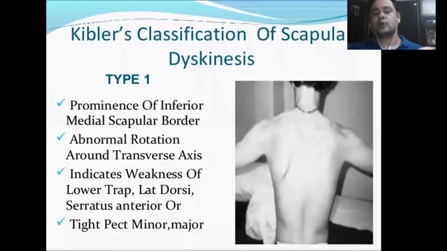Indicates weakness of lower trapezius, latissimus dorsi, serratus anterior, or tight pectoralis major or minor. See, inferior angle of scapula, this is the one insertion origin point for the latissimus dorsi. Lower traps also attach to this particular portion. When there is a profound weakness of lower traps and latissimus dorsi, this particular inferior angle tends to get lifted in this position. So here we are having this prominence in this particular presentation. Everybody is getting it.